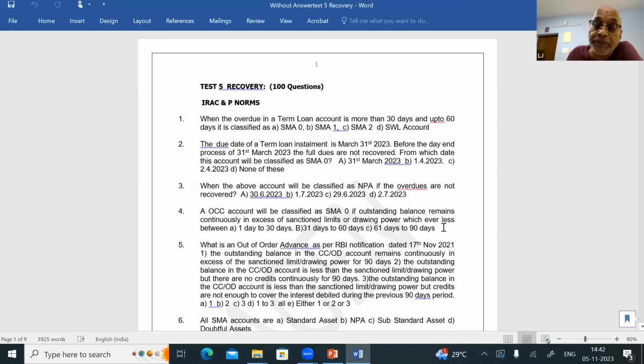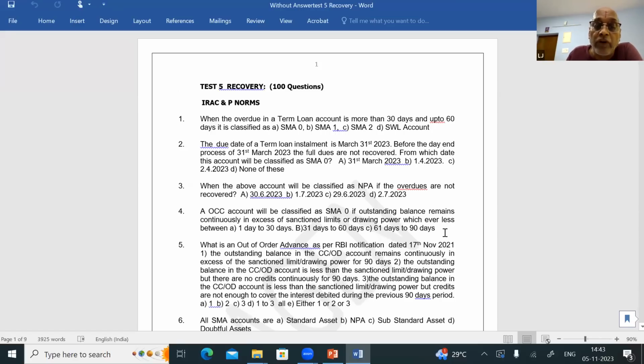For ODOCC account, there is no SMA 0, so none of these. So yes, for ODOCC account, 1 to 30 days overdue, it will not appear in SMA 0. From the 31st day overdue onwards, it will start appearing in SMA 1. Okay. So for question number 4, the answer is none of these.